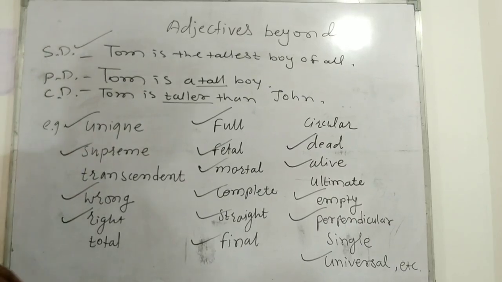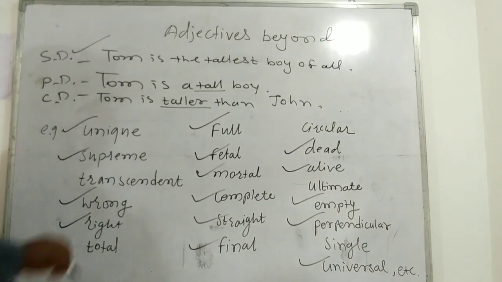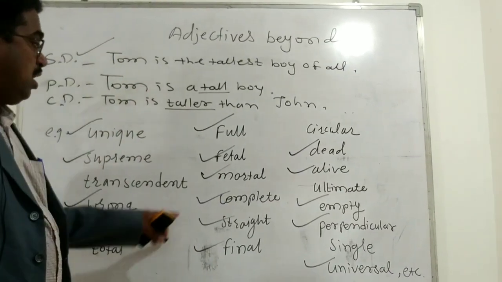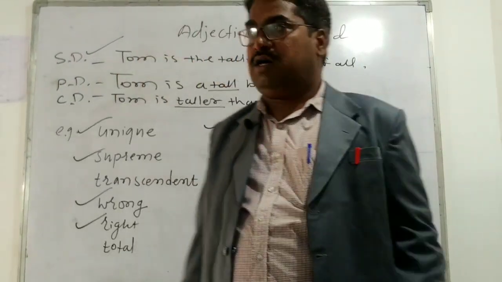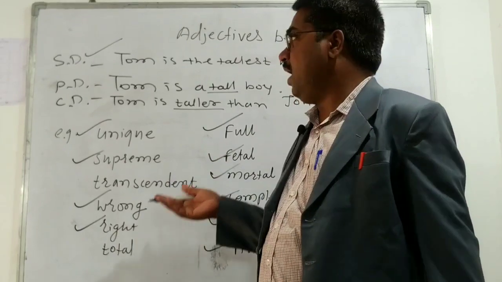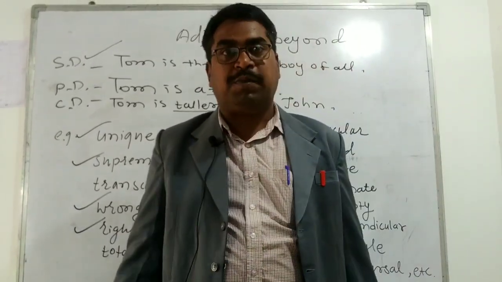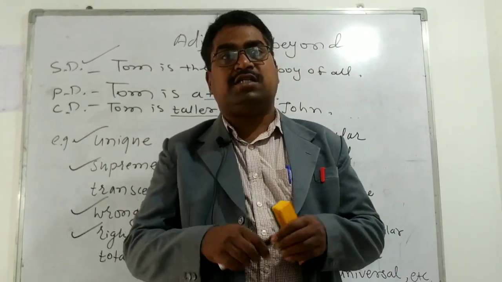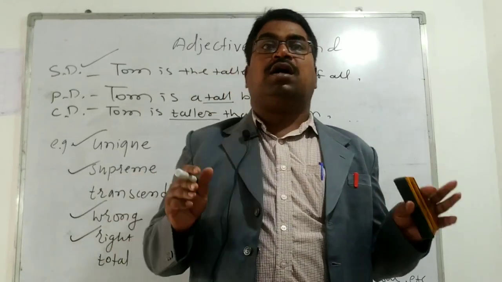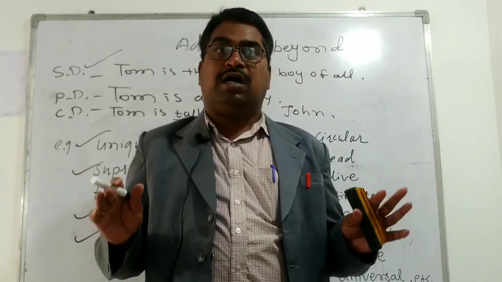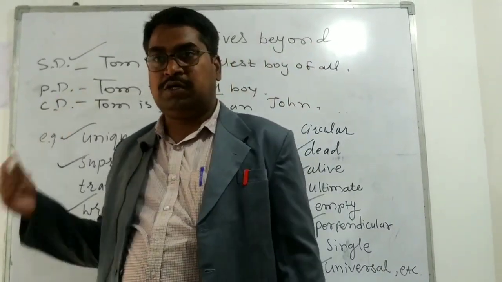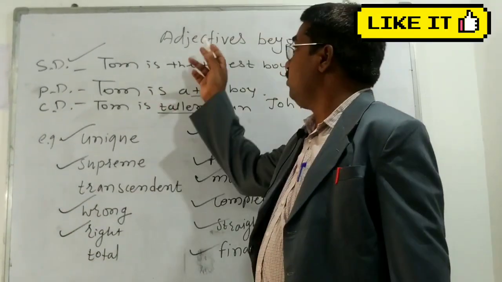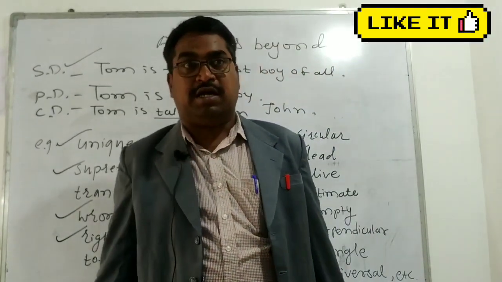But we cannot make comparative and superlative of all these adjectives, because this is the partial list of adjectives which are beyond comparison, right? They exist only in 1 degree and not more than 1 degree. Hope you understood these adjectives beyond comparison, right?